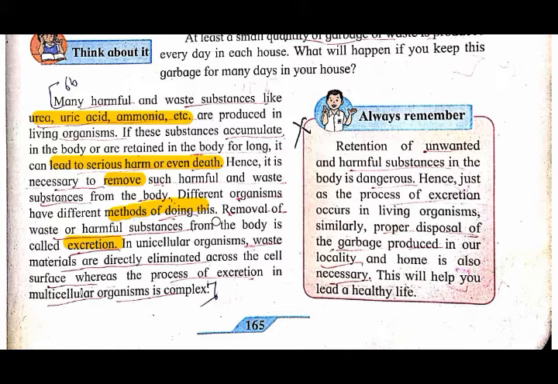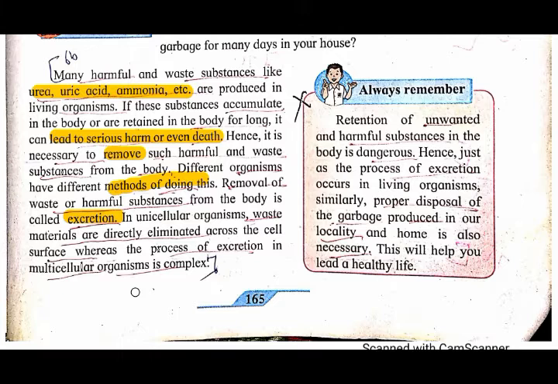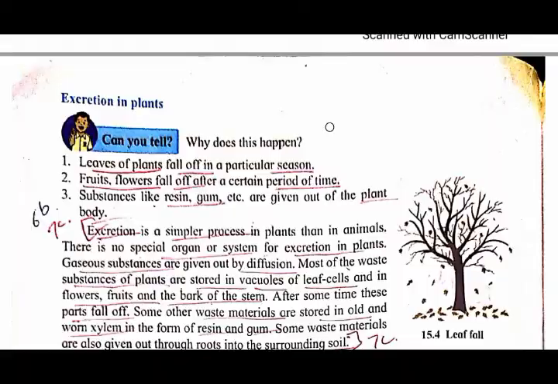Unicellular organism means it is made up of a single cell, and therefore it is very easy for them to excrete, that is, the waste is directly eliminated from their body. But in the case of multicellular organisms, the excretion process is complex. Understood? Now this part, always remember, I have put a cross mark, which means it is reduced from your syllabus.